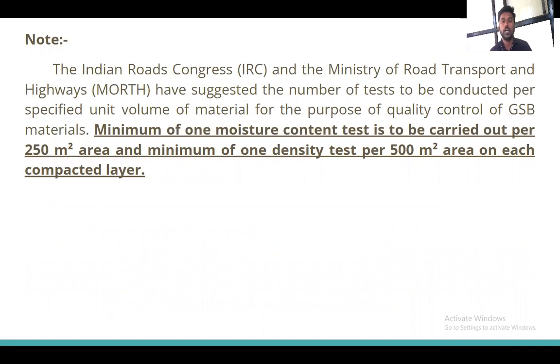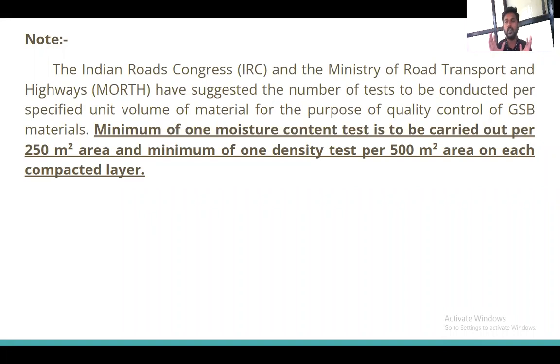So note the last point: the Indian Roads Congress and the Ministry of Road Transport and Highways have suggested the number of tests to be conducted per specified unit volume of material for the purpose of quality control of the GSB material.